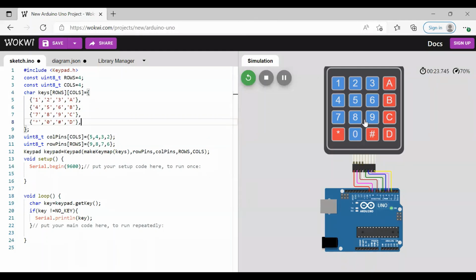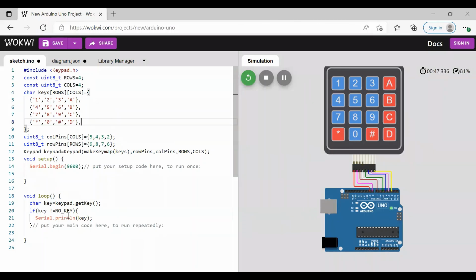And then, how many rows and columns are there? We know that there are 4 rows and 4 columns connected to distinct pins of Arduino. Initialize them. Then map all of these. This makes Keypad map the keys with the row pins, column pins, rows and columns. And then Serial.begin for serially outputting the data. And then take a character called key and apply the getKey method on the keypad.